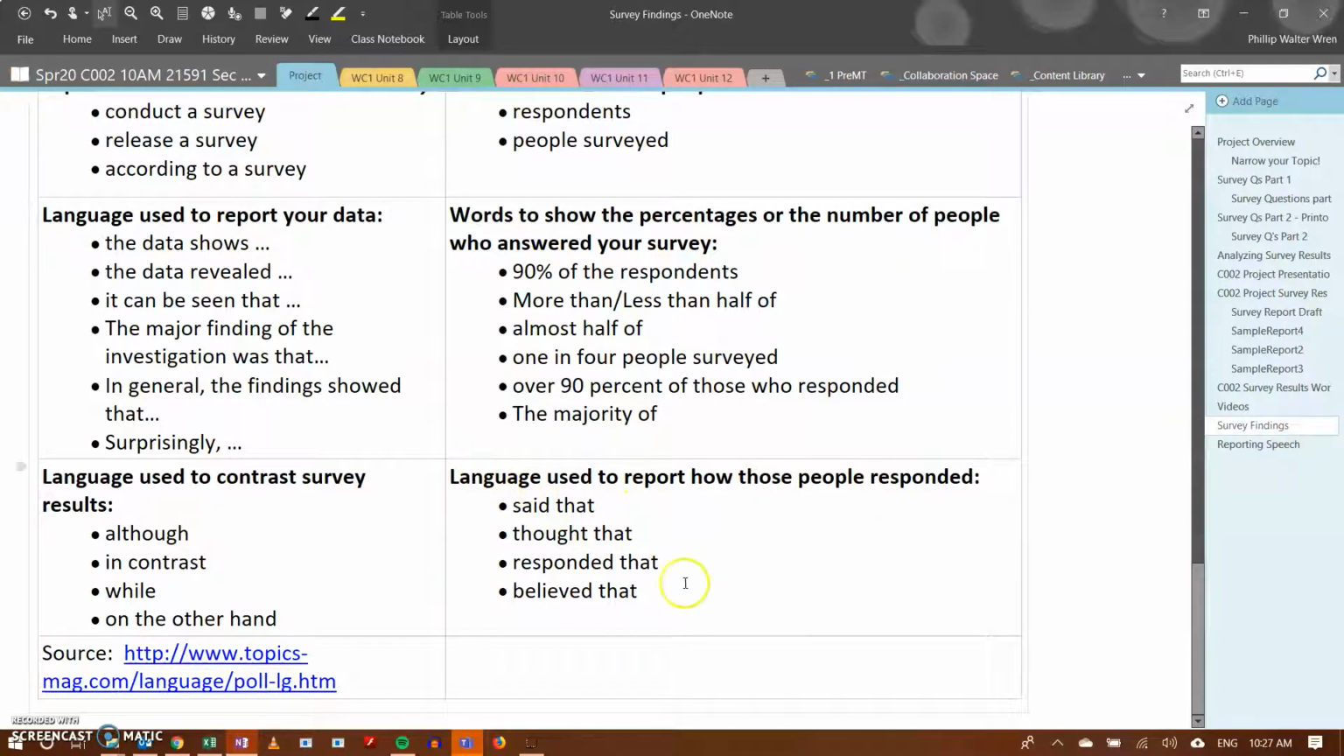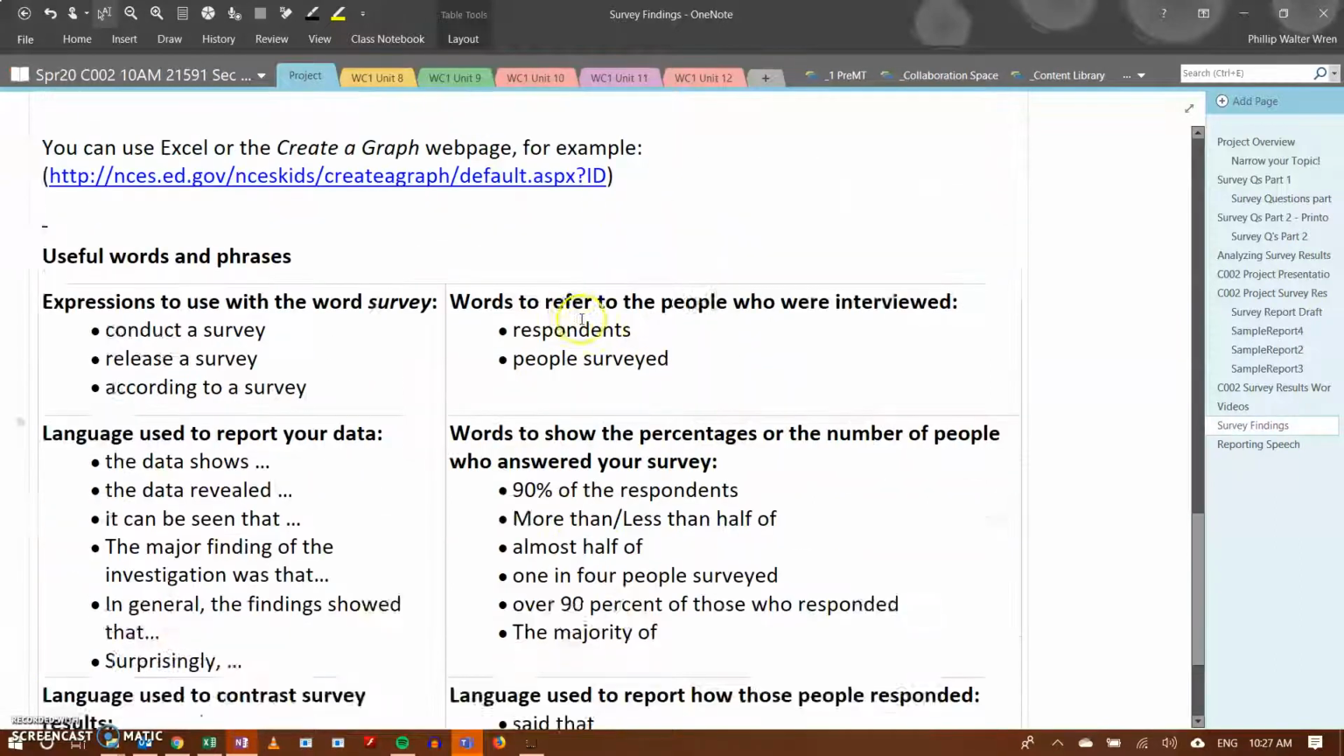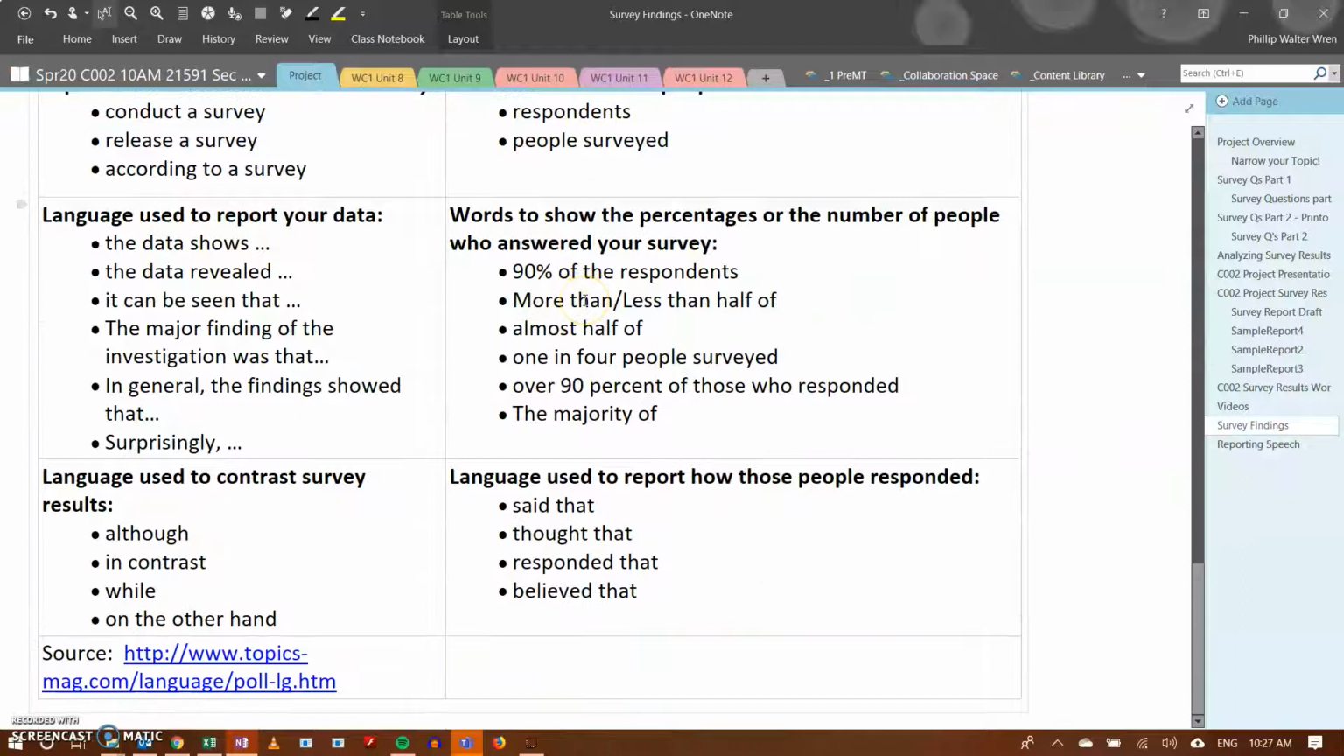The respondents said that. The people surveyed thought that. Most of the respondents thought that, or most of the people surveyed responded to that. Almost all of the majority of people surveyed believed that. These are the kinds of words and phrases you're going to see. I'm going to see a lot of the same words and phrases between a lot of students, and this is okay. I do not consider this cheating. This is not cheating to use a lot of these words and phrases. You need to use them, and you don't need to be afraid to use them.